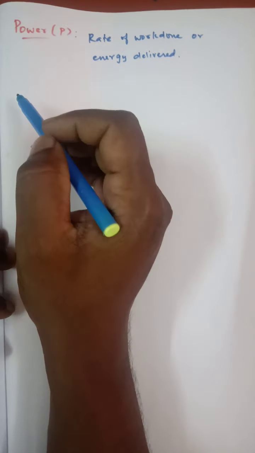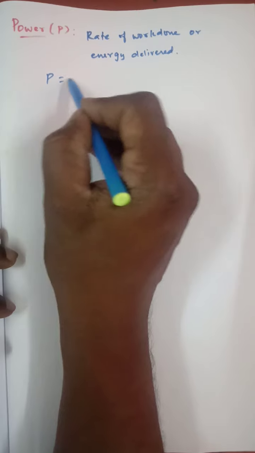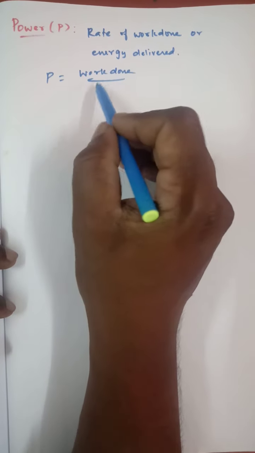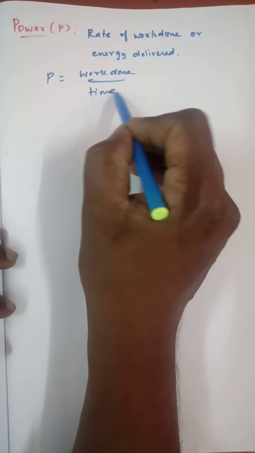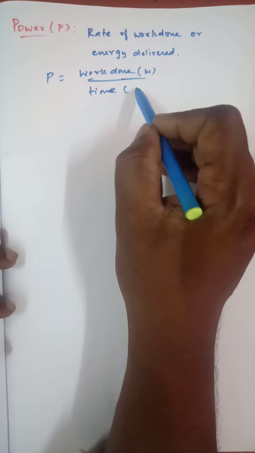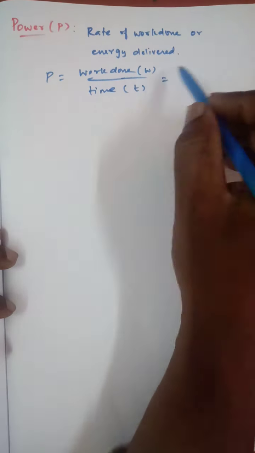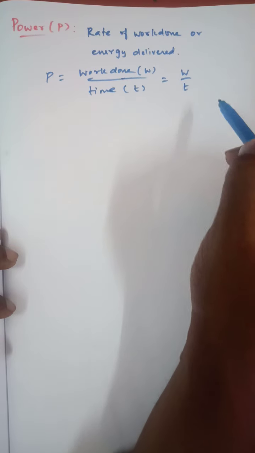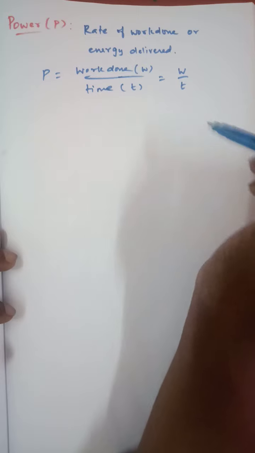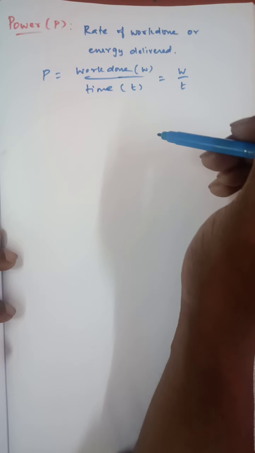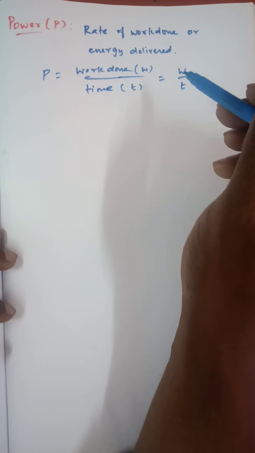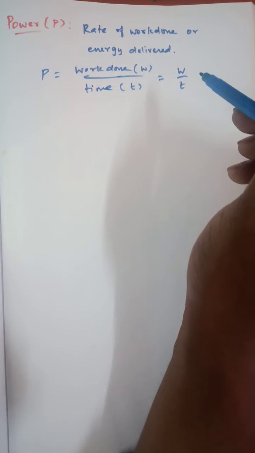Okay. So what is the formula of the power? P is equal to work done by time. Symbol of work is W, and symbol of time is T. So write the formula for power: P is equal to W by T. Rate of means with respect to time. So how long we take to do the work, that is the meaning of power. So we can use the maximum power when we do the work in a short time. Okay, clear?